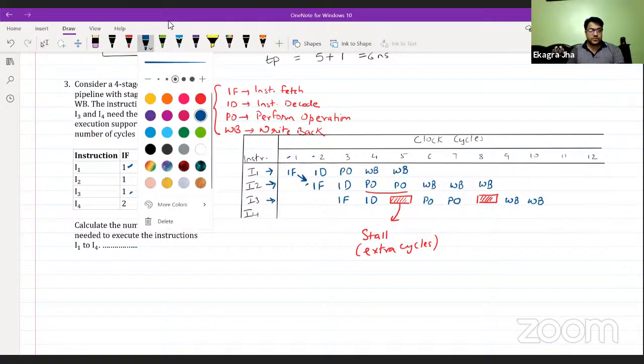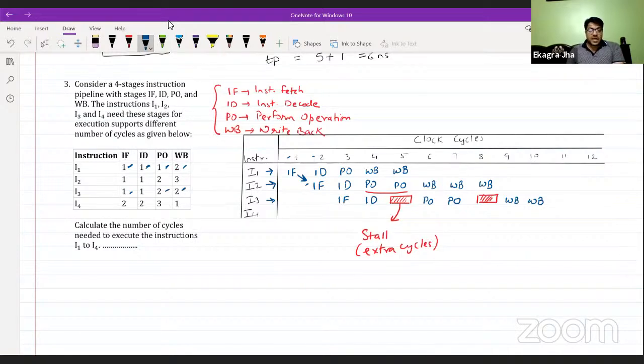Again, let's come to I4. For I4, fetch is going to need two cycles, and the fetch stage is going to get freed in cycle number 4. Up to cycle number 3, IF is being used by I3, but in the fourth cycle, IF is now freed.